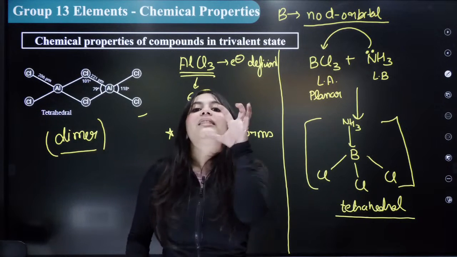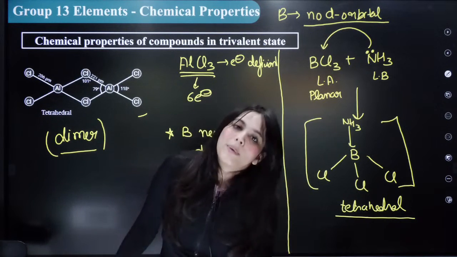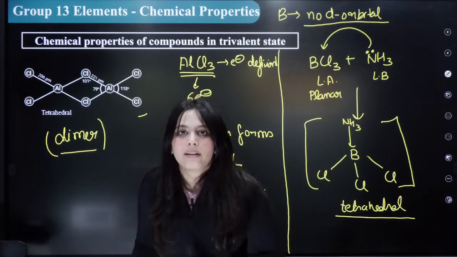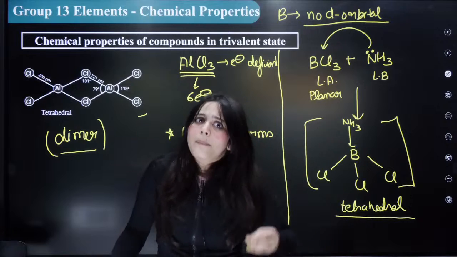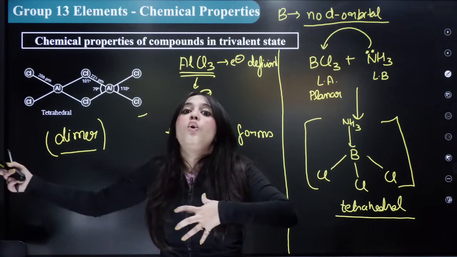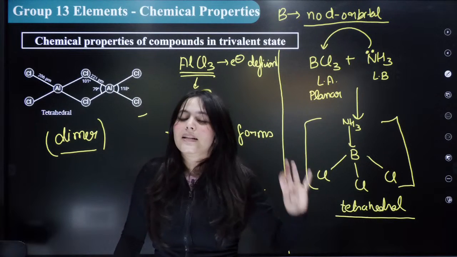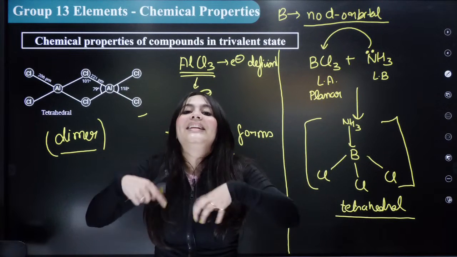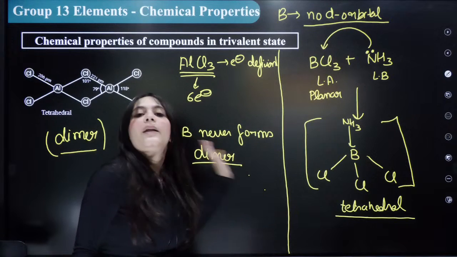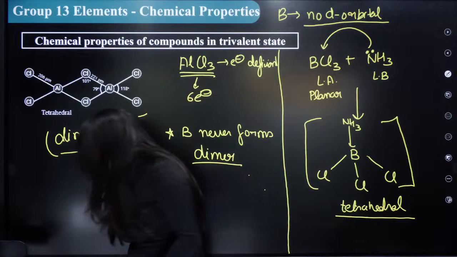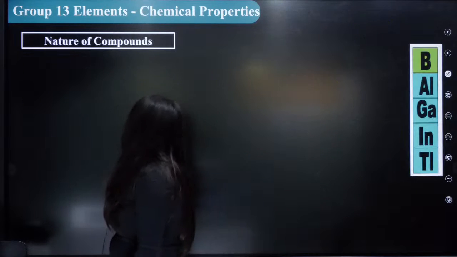Understood this? So in the trivalent state, I taught you so many things. Because the 13th group is trivalent, it acts as a Lewis acid, and I told you the Lewis acidity trend. Boron is the most Lewis acid. The next thing is, to complete its octet, only aluminium can form a dimer. Boron cannot form a dimer. Everybody understood this? Can we move on to the next point?